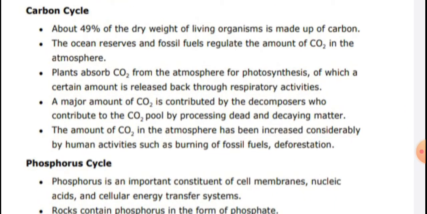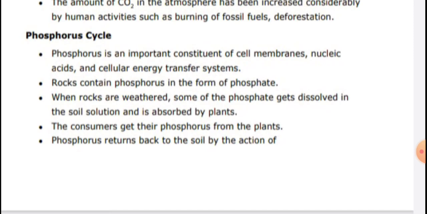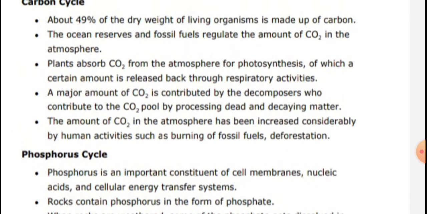Next is carbon cycle. About 49% of the dry weight of living organisms is made up of carbon. Ocean reservoirs and fossil fuels regulate the amount of CO2 in the atmosphere, and plants also absorb CO2. A major amount of CO2 is contributed by decomposers. The amount of CO2 in the atmosphere has also increased considerably due to human activities like burning of fossil fuels and deforestation. Remember these two cycles for 2 or 3 marks in the final exam.